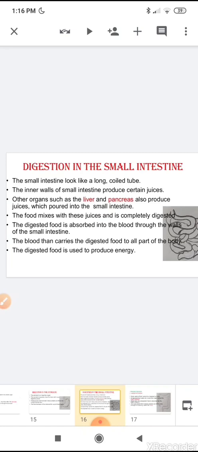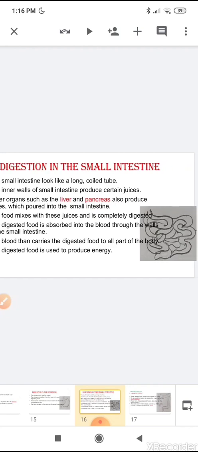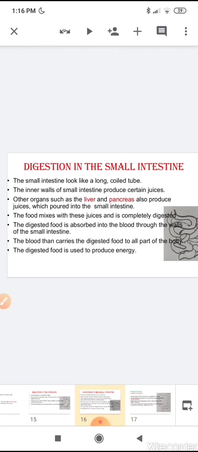Other organs such as liver and pancreas, we have seen that other organs which help in digestion, they are liver and pancreas. Here they help in digestion by producing juices into the small intestine. The food mixes with these juices, which are secreted by the liver and pancreas and the wall of the small intestine, and is completely digested. Then the food is completely digested here.